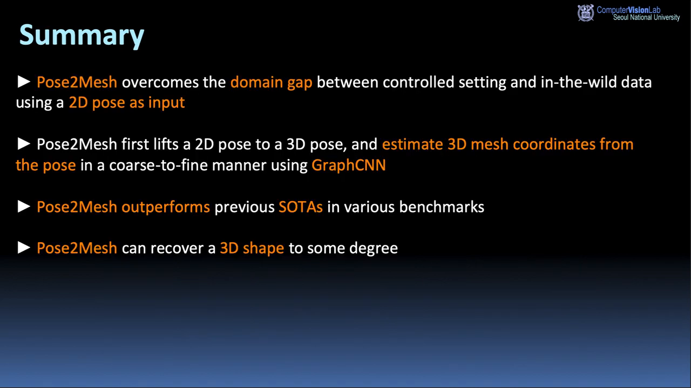We summarize the presentation. PoseMesh overcomes the domain gap between controlled setting and in-the-wild data using a 2D pose as input. PoseMesh first lifts a 2D pose to a 3D pose and estimates 3D mesh coordinates from the pose in a coarse-to-fine manner using graph CNN. PoseMesh outperforms previous state-of-the-art methods in various benchmarks. PoseMesh can recover a 3D shape to some degree.